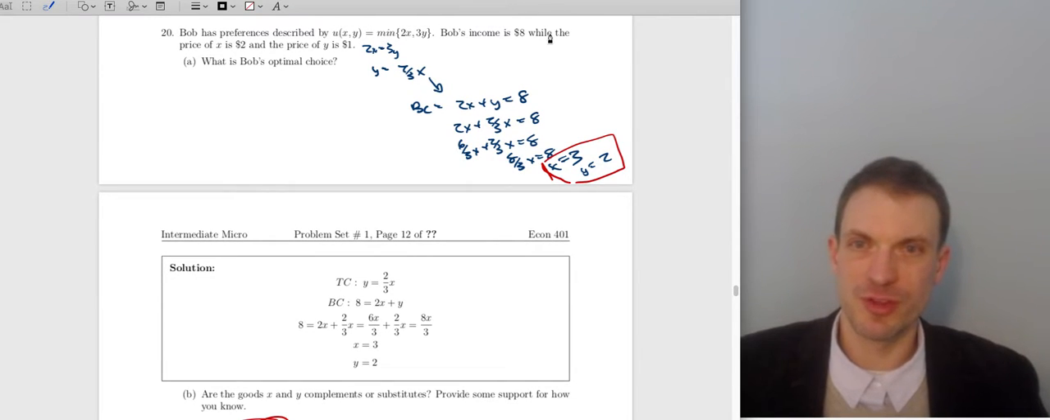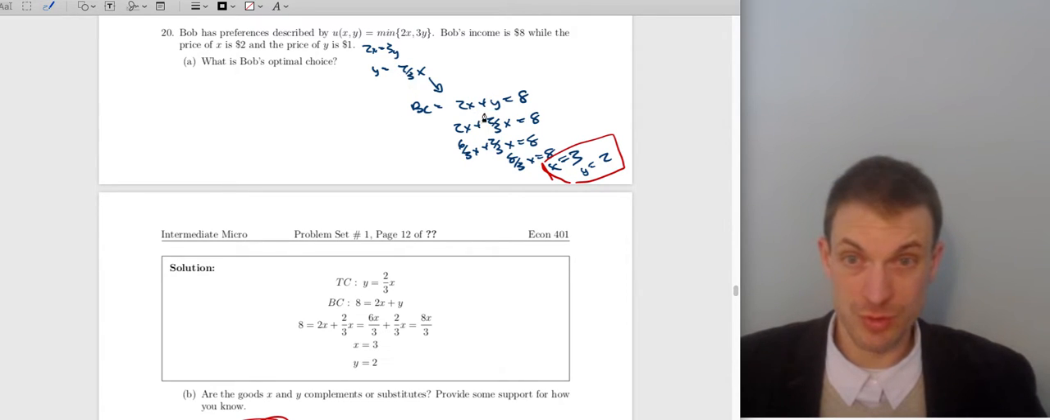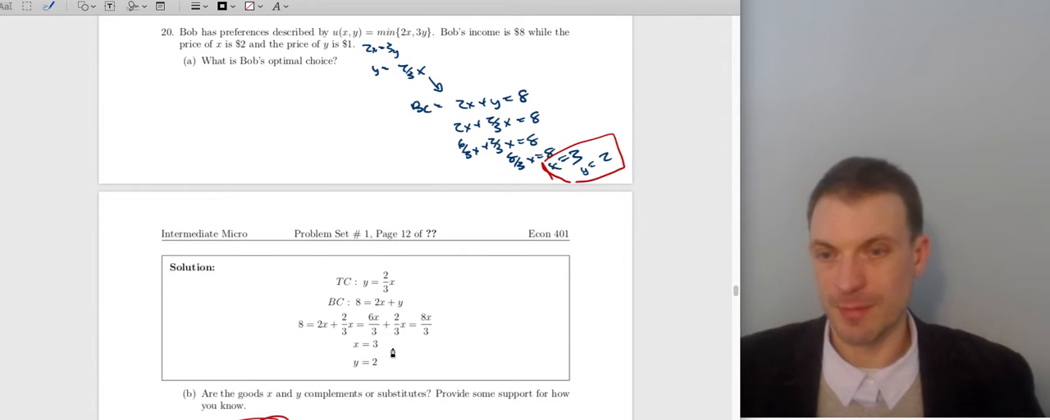Bob has these preferences. Bob's income is 8. Price of good X is 2. Price of good Y is 1. So with perfect complements, you replace the comma with an equal sign to get the line through the origin that connects the corners. This is going to be 2x is equal to 3y, or y is equal to 2/3 x. I'm going to substitute that into the budget constraint. So I'm going to replace y with 2/3 x. 2x plus 2/3 x, or 6/3 x plus 2/3 x to get a common denominator of 3, is equal to 8. 8/3 x is 8, or x is equal to 3. If x is 3, then y is 2. So that's how I got Bob's optimal choices here.